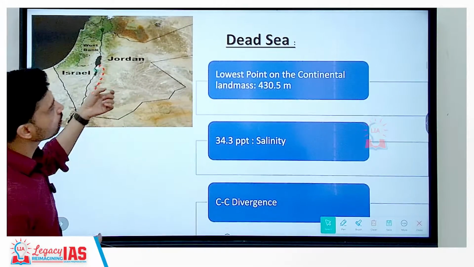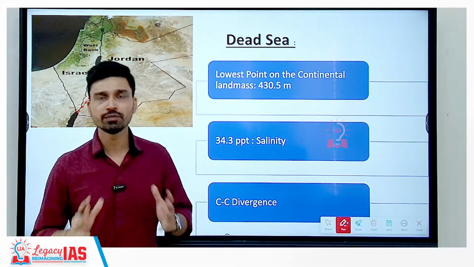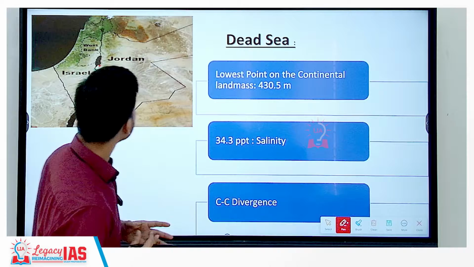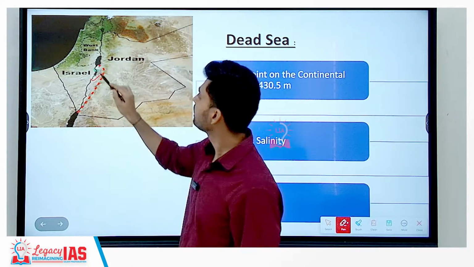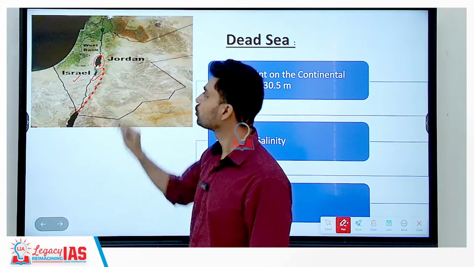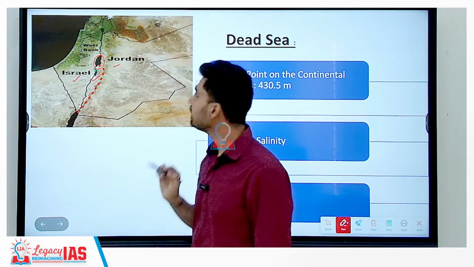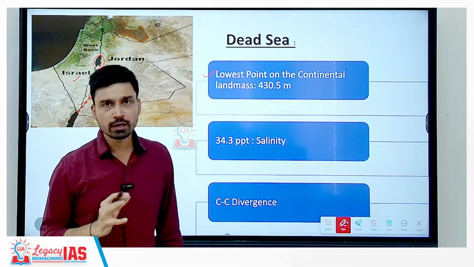Now, the third water body, which is also considered the most saline water body of the earth, is the Dead Sea. So, the Dead Sea, as you can see, first of all, if you look at the location, it is situated at the boundary of Israel in the west and Jordan in the east. It is considered the lowest point on the continental landmass.